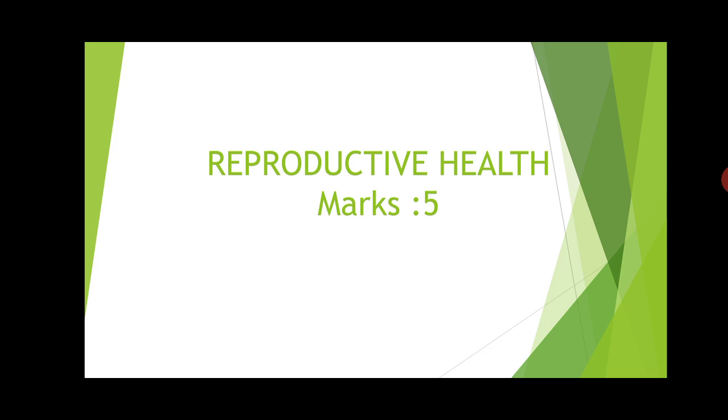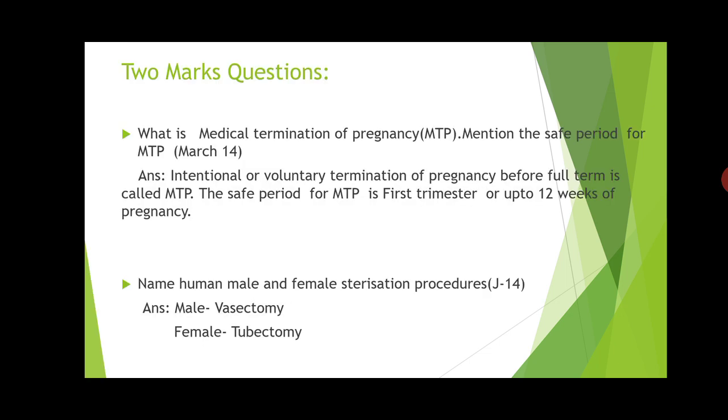Okay, so this chapter is also important along with your previous chapter, that is chapter number 3, human reproduction. We will see first the 2 marks questions, then we will see the 3 marks questions. So first is 2 marks question.